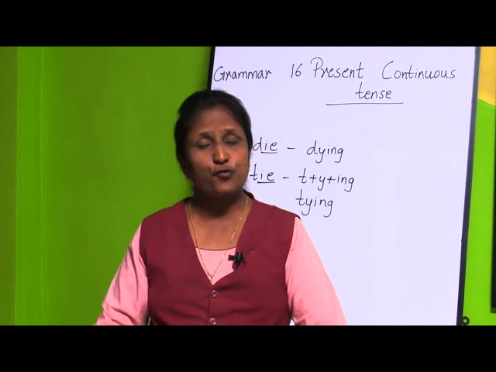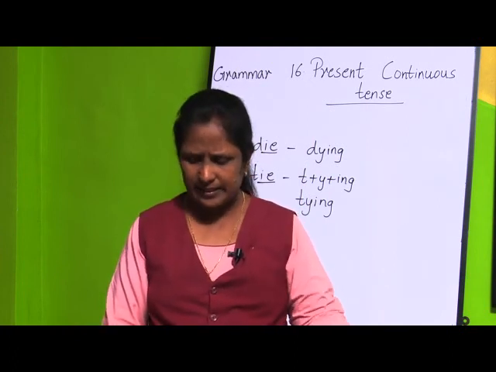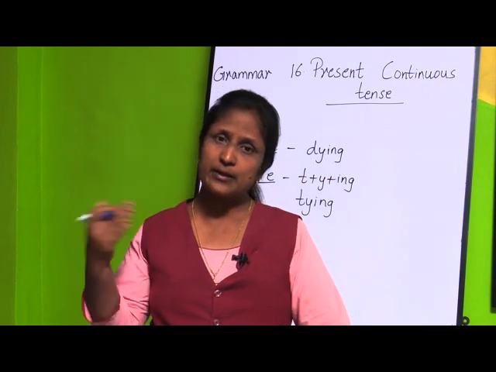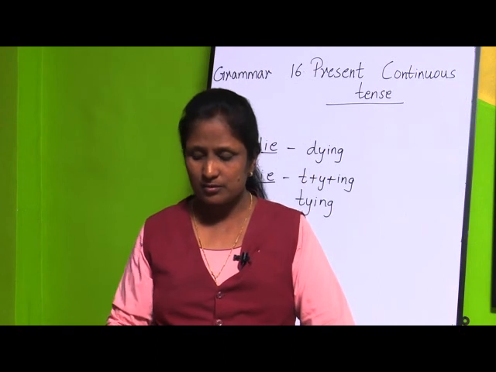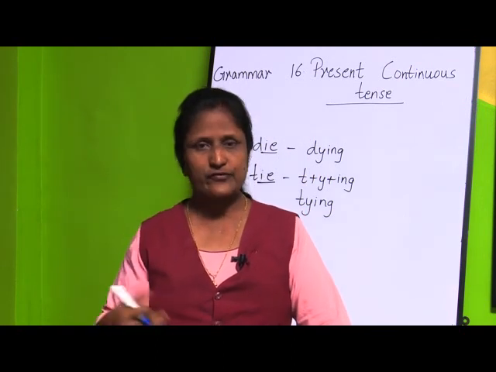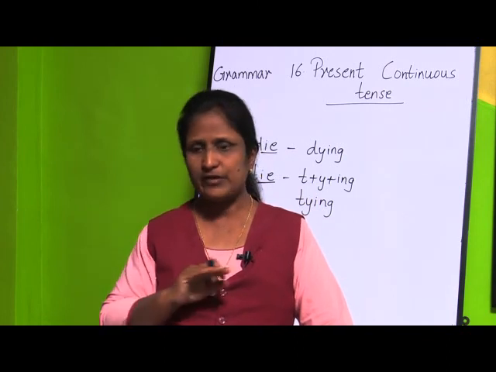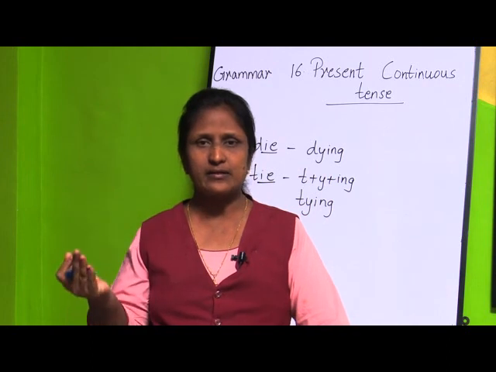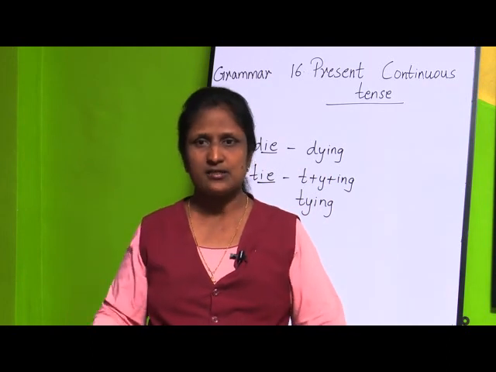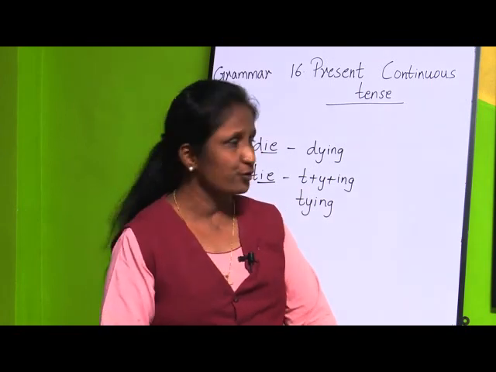Then the fourth case: if a certain verb is ending with a consonant letter, we are going to double that last letter and then add ing to the verb. That is the fourth case. And the fifth case: if the word is ending with ie, we are going to remove that ie and replace it with y plus ing. So, this is the fifth case of present continuous tense.